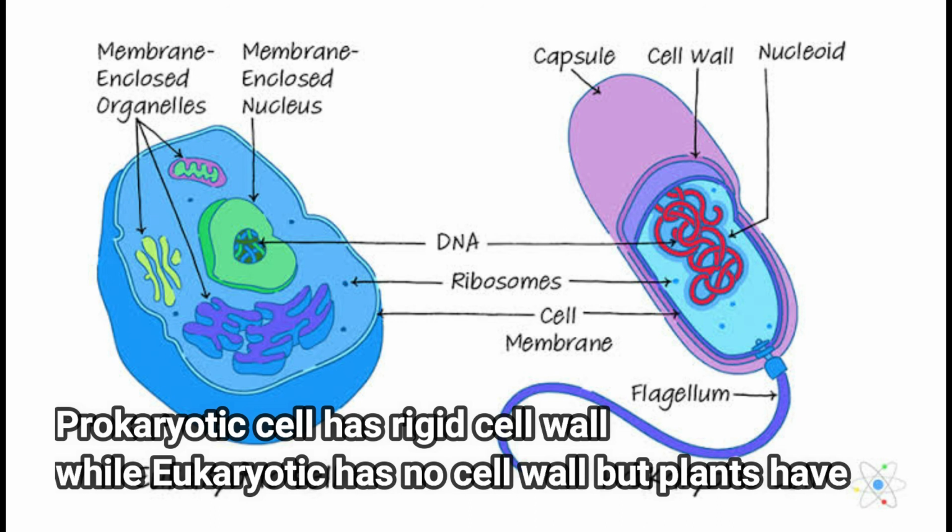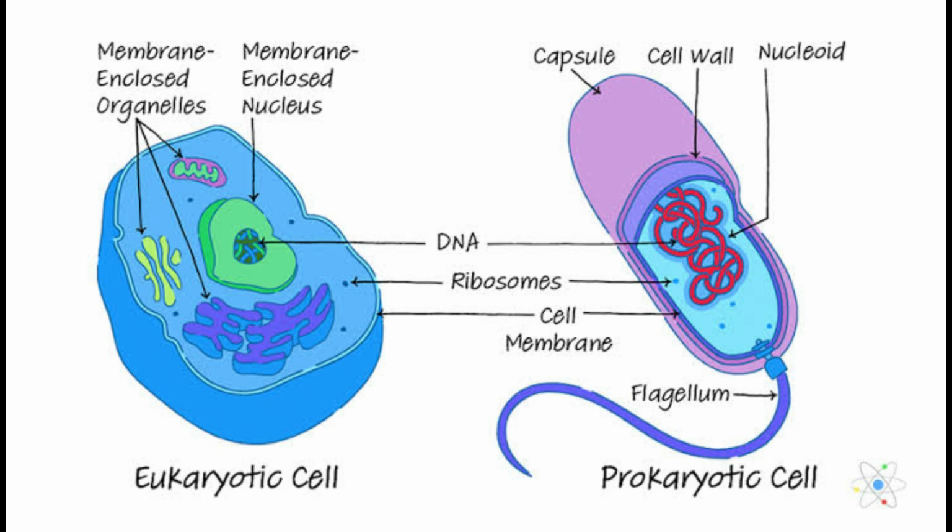But the cell walls of prokaryotes differ chemically from the eukaryotic cell walls of plant cells, which are primarily made of cellulose. In bacteria, for example, the cell walls are composed of peptidoglycans, sugars and amino acids, according to research from Washington University.